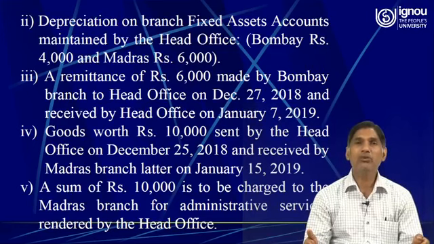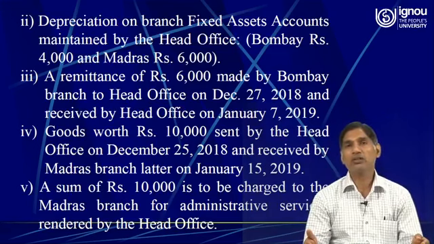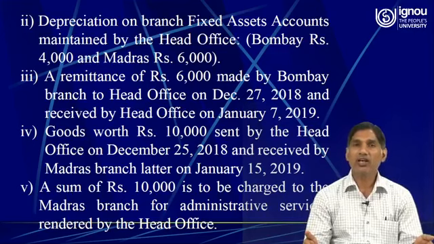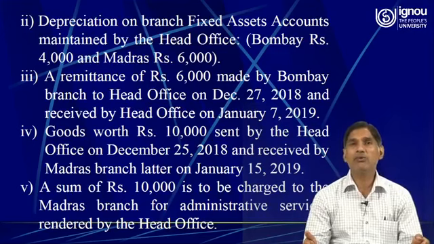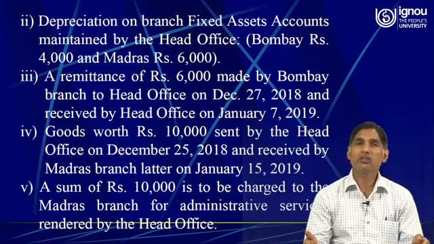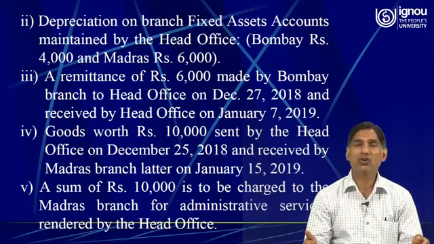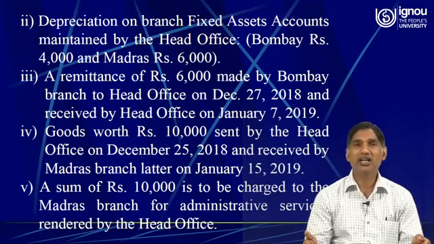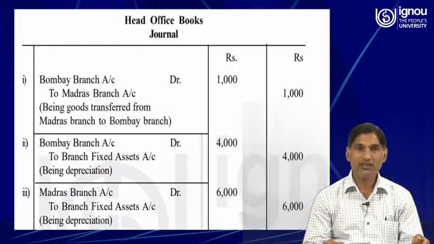As I have made it very clear, the accounts of Bombay branch or Madras branch are personal accounts. Therefore, while involving either Bombay branch or Madras branch, the rules of personal accounts are followed, and as per the rules of the personal account, debit the receiver and credit the giver. It is the Bombay branch which is remitting the amount to the head office. So the journal entry will be cash in transit account debit to Bombay branch.